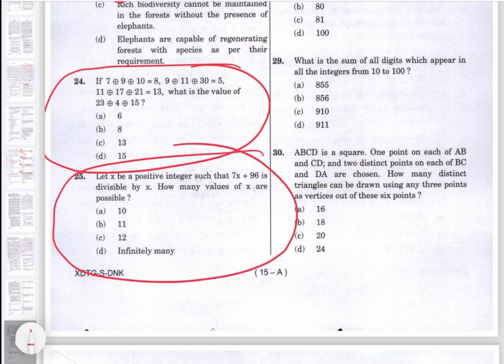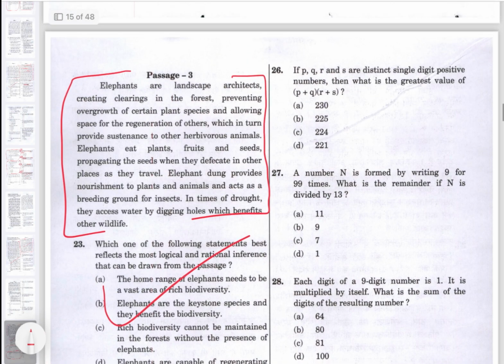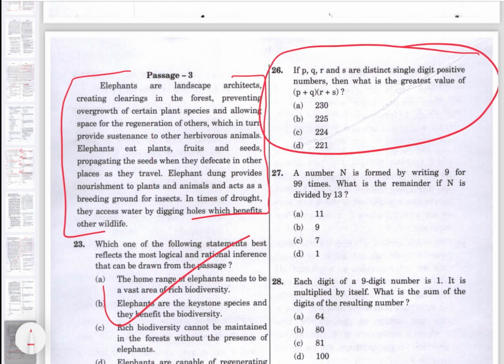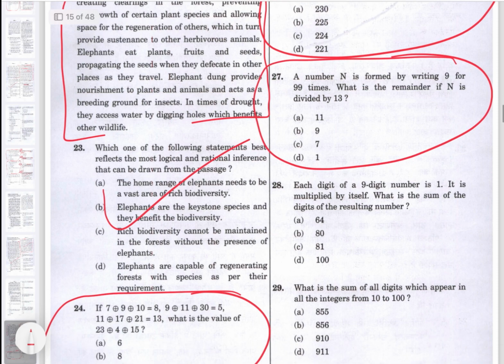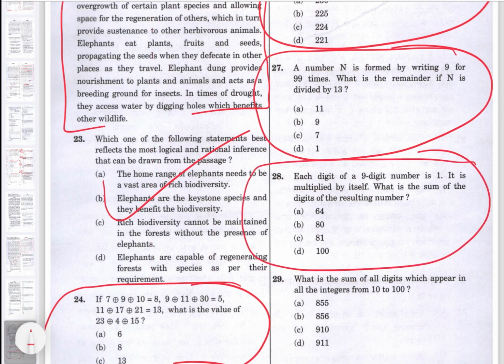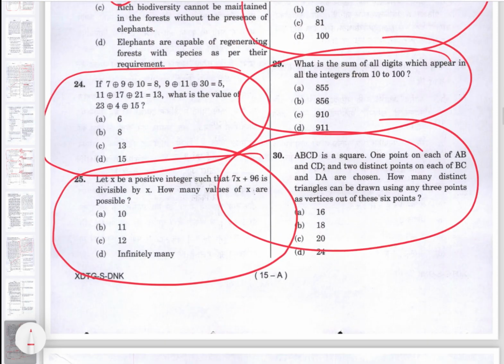Then see, I won't do these questions also, क्योंकि मेरे को वही questions करना है in which I am pretty comfortable, जो topics I am pretty sure. I won't do this question also. As of now, in first round, I won't do this question also. ठीक है, ये सारे questions हैं, each digit 9 digit number is 1. ये बाद में, first in just first glance कि उससे आ रहा है वही questions करना है, ठीक है। Then I won't do this, right?